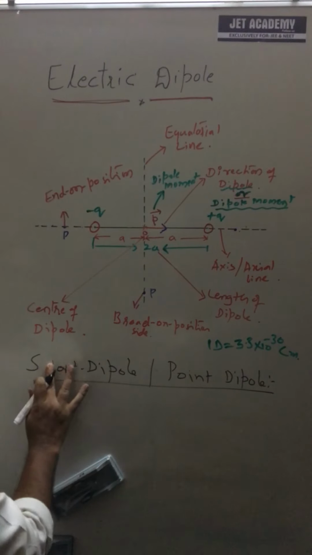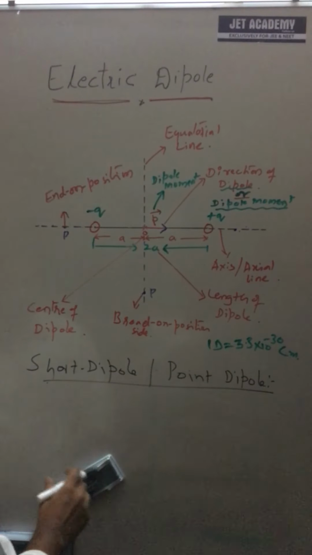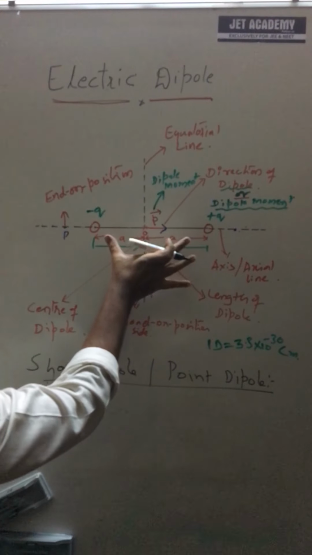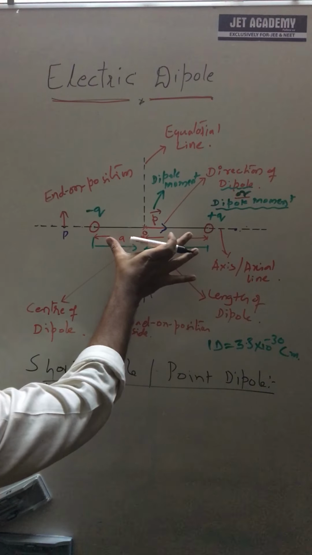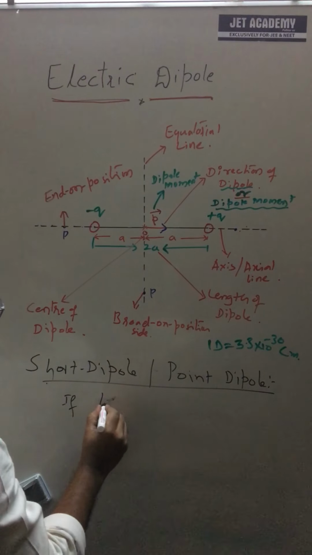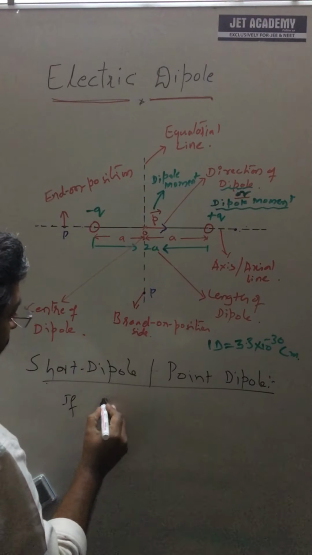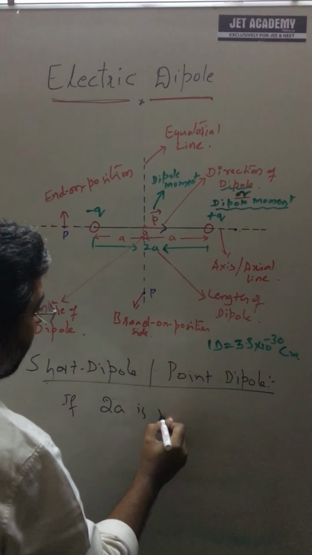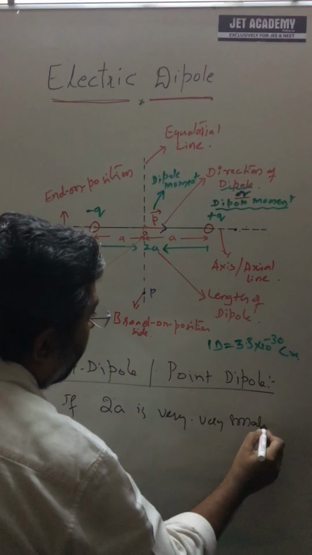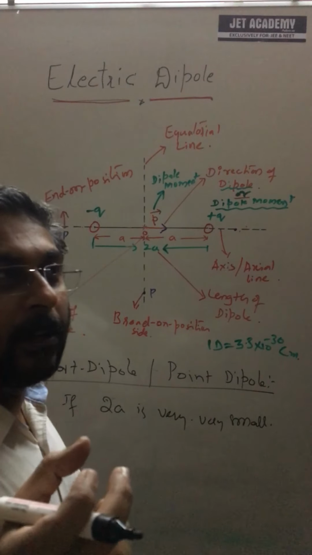Short dipole or point dipole, what is this? If in a dipole the distance between the charges is very small, that is, if 2a is very small, what is very small? It is the atomic distance, like a molecular structure.